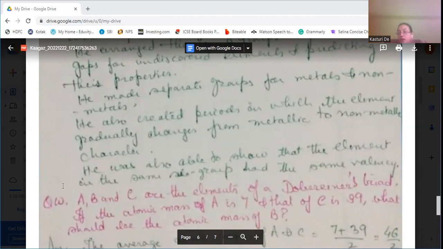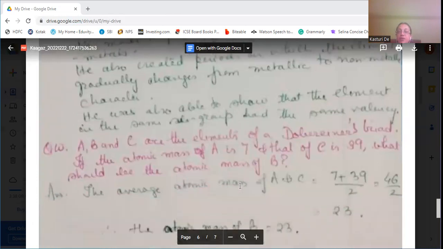You can see the gaps have been filled now, and more elements are also being classified, but the modern periodic table has filled those gaps. Okay, the elements which have been discovered now are filling those gaps. Then metals and non-metals are separated into groups. Then the periods are there, which show the metallic character gradually changing to non-metallic character. Then there are subgroups having the same valency, that is also put there. So this led to the foundation of the modern periodic table.